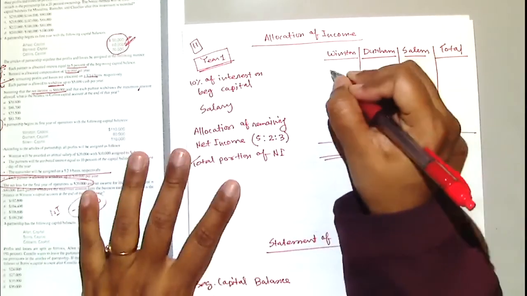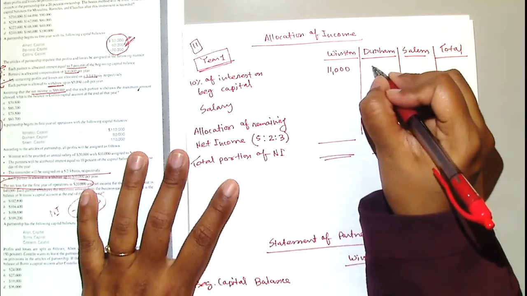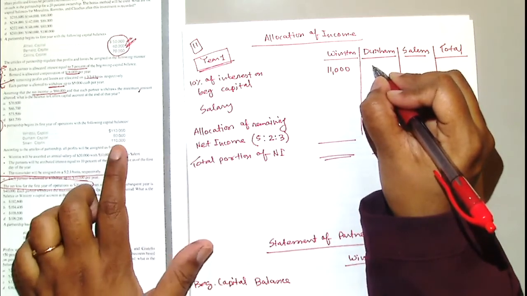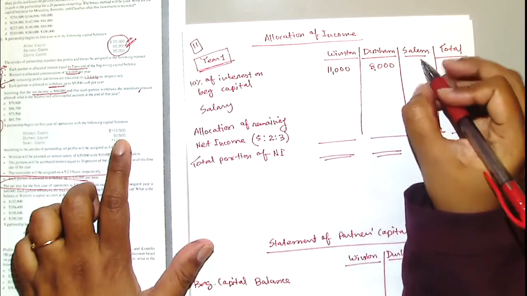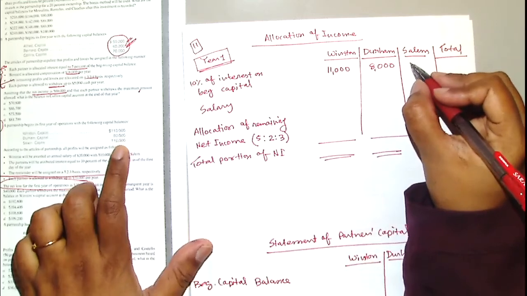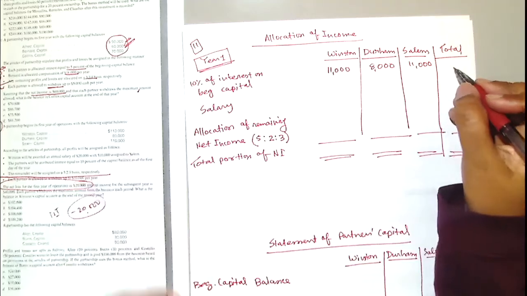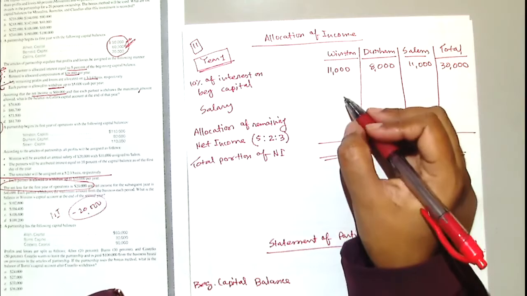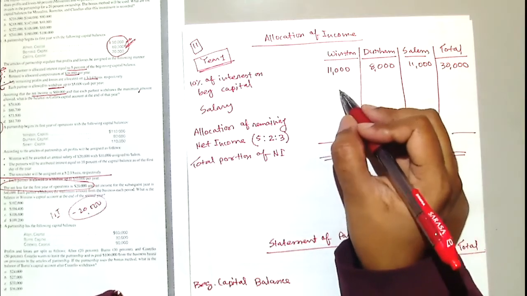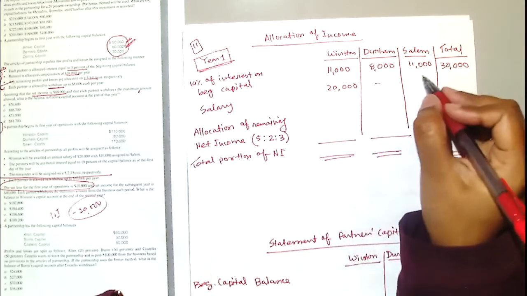So interest, Winston: 11,000. It's 11,000. Durham: the interest we can do, right? 10% on their beginning capital, 8,000. Salem's interest: 11,000. It's 11,000. Total interest: 30,000. 30,000. Very good. Tell me the salary. Winston, 20,000. And Durham, did you get anything? No. Salem? 10,000. Very good.